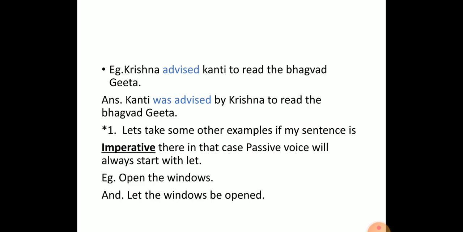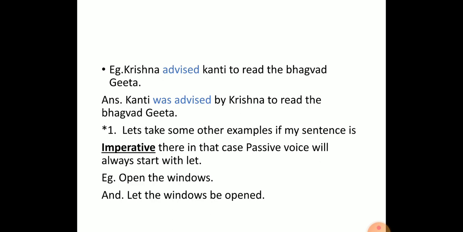Let's move to the interesting ways of voice, where we'll take some other examples like imperative. Yes, what do you mean by imperative? Imperative means a sentence like ordering someone or giving advice to someone, etc. We'll take a short example of it to understand voice in a better manner. So here I have taken one example: open the windows.